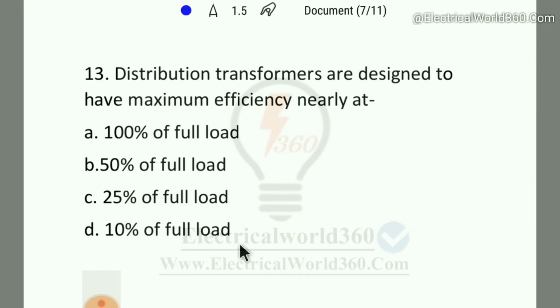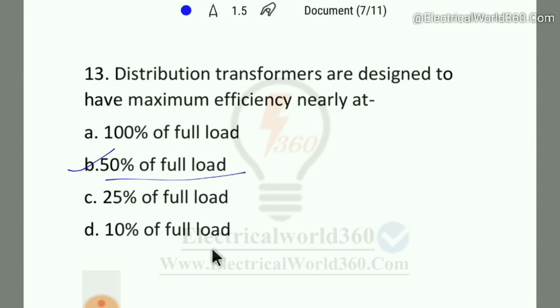In this case, we should know a distribution transformer has an average loading of 50 to 70% of full load and depends on the consumer. So these transformers are designed to have maximum efficiency at around 50 to 70% of full load. That means strictly at 70 to 75% of full load. So in this case, we can say option B is the right answer.